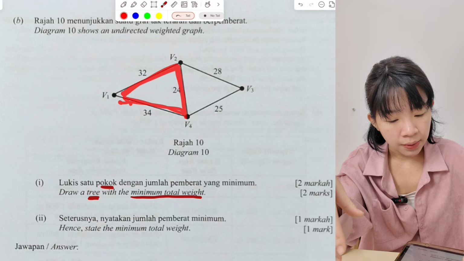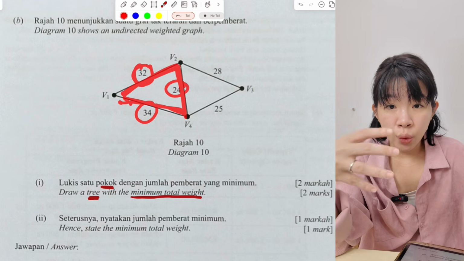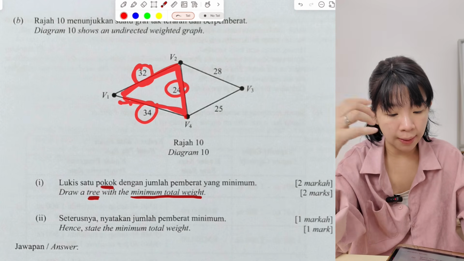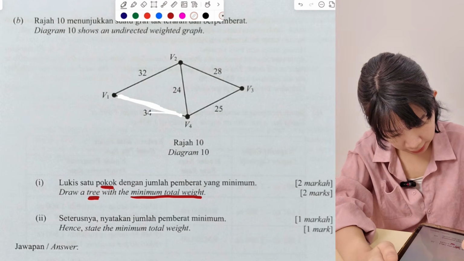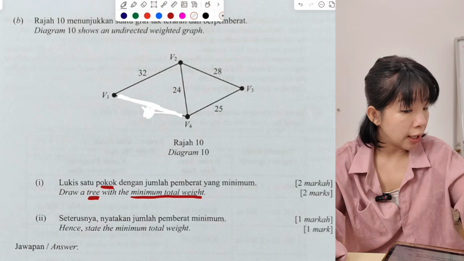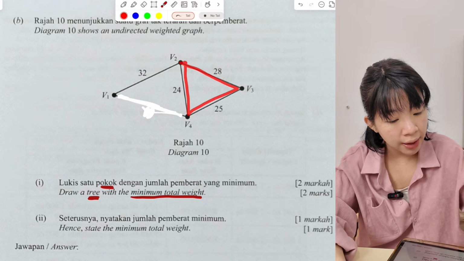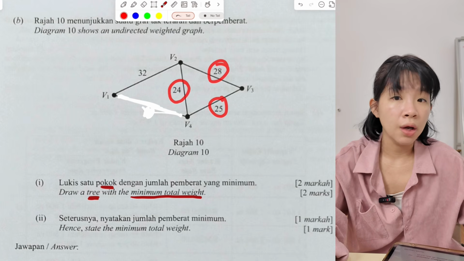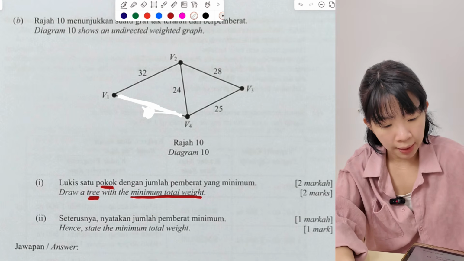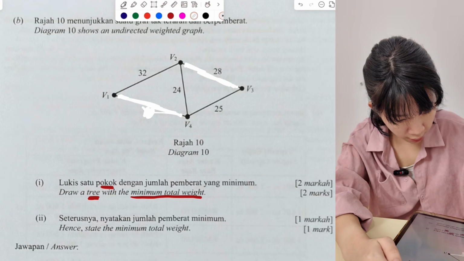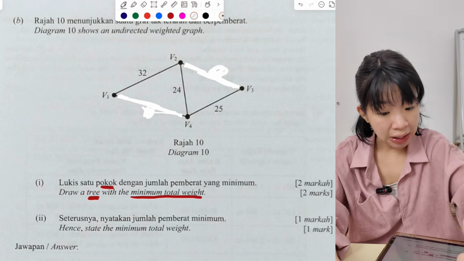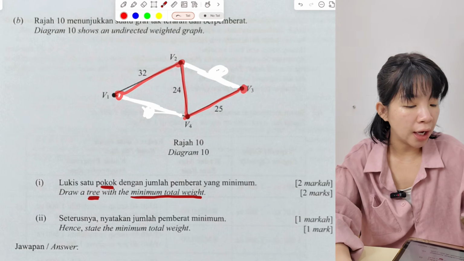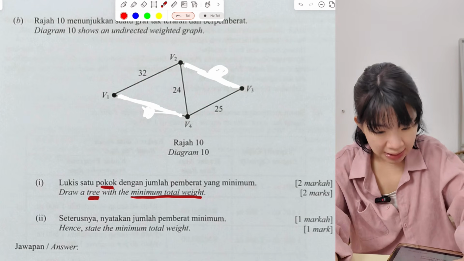Okay, look at this triangle: 32, 24, 34. Which one should we remove? At the end, I want minimum weight, so we remove the big one. The biggest value is 34. Take away this 34. Is it a 3? Not yet, because we still see an enclosed area. We need to remove one line: 28, 24, 25. Which one? We remove 28, the bigger number. Then is it considered a 3? When I see all the points joined with line edges and no enclosed area, then yes, this is the 3 we want.